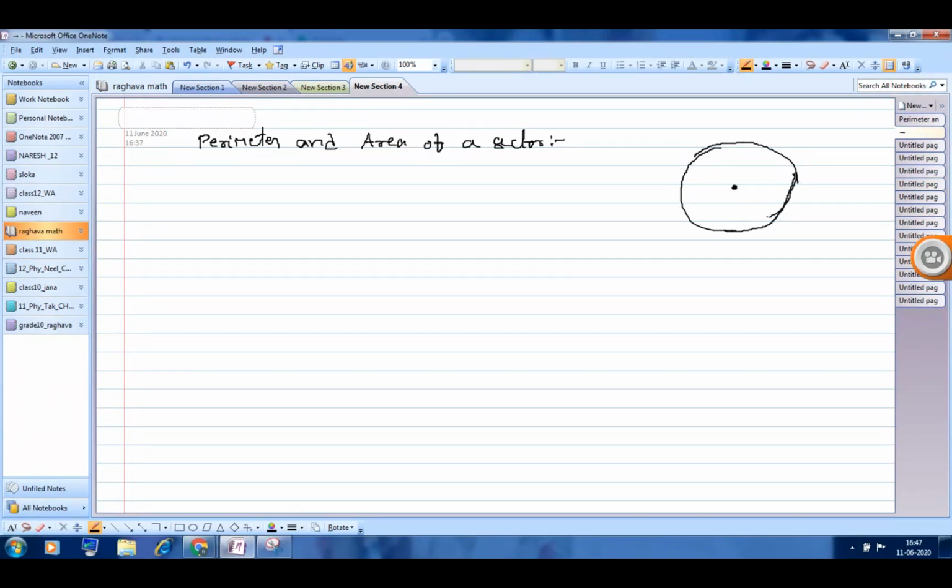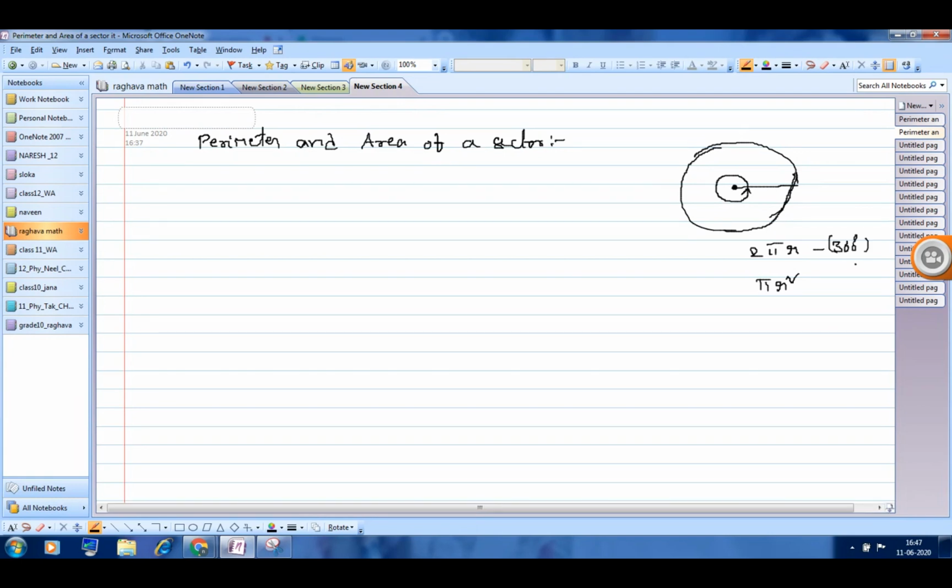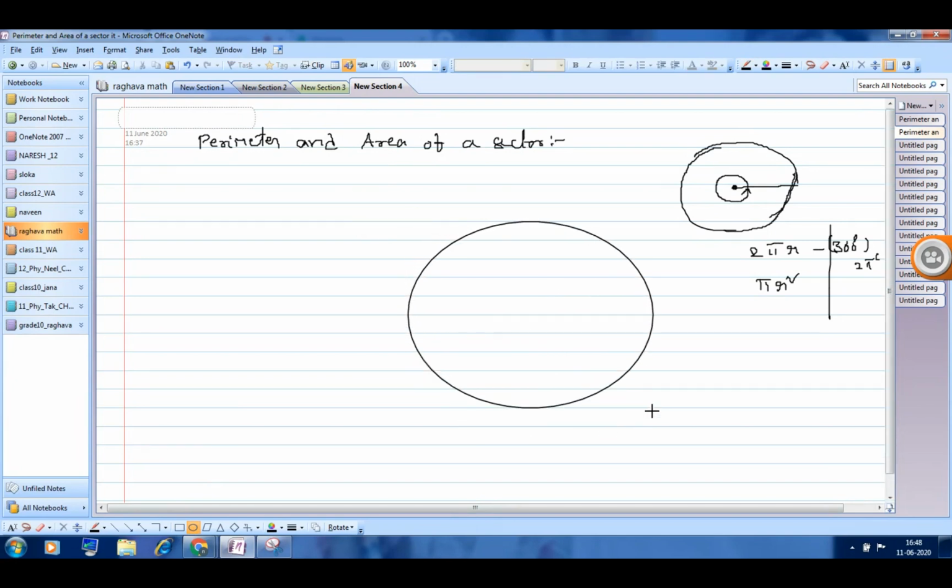Suppose this is a circle. The total perimeter is 2 pi r, and the total area is pi r square. This is the total perimeter for 360 degrees, that is 2 pi radians. If a 360 degree rotation happens, the arc length created is 2 pi r, and the area bounded is pi r square. But here we are not taking the total rotation, we are taking a part of the rotation.